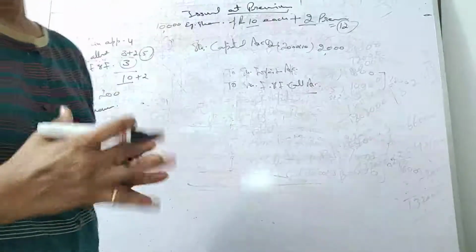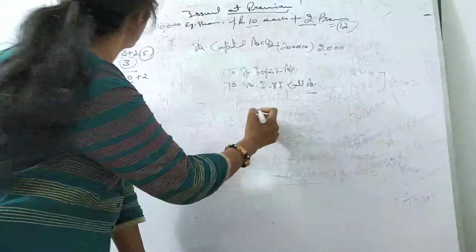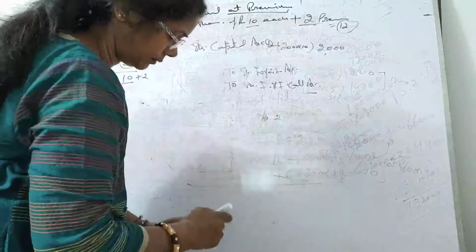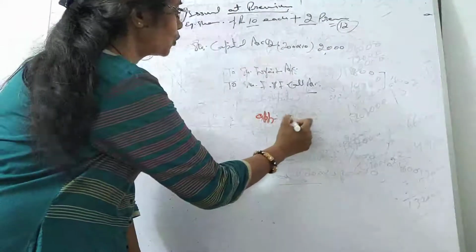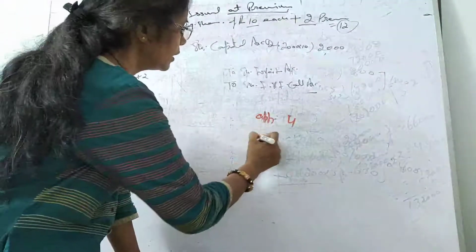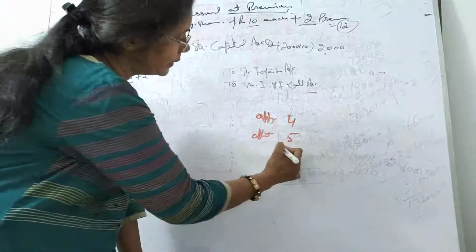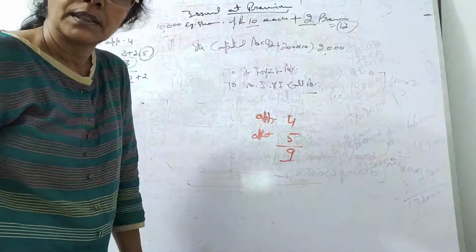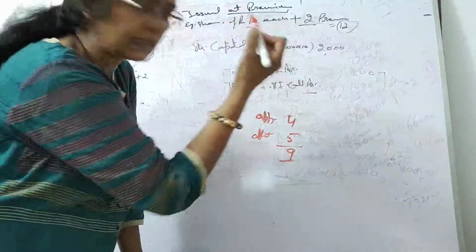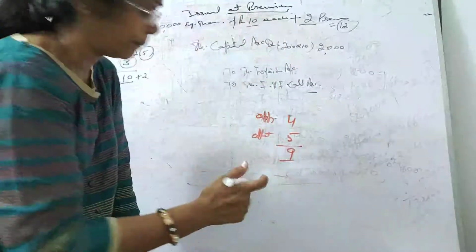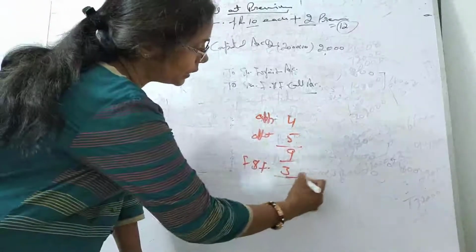So in forfeiture, he has paid 4 rupees on application, and on allotment he has paid 5 rupees. So how much has he paid in total? He has paid 9 rupees, isn't it? This is very clear that he has paid 4 rupees on application, and on allotment 5 rupees. So 9 rupees he has paid, and on first and final call he didn't pay the 3 rupees, where the total comes to 12 rupees.